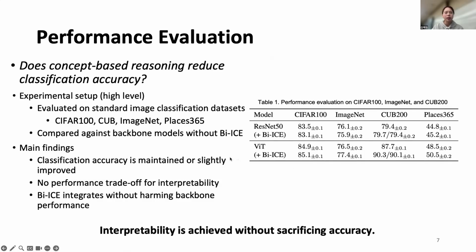The results showed that classification accuracy is maintained or slightly improved. This means that enabling concept-based reasoning does not degrade performance. So interpretability here is not a trade-off with accuracy. Instead, we gain transparency while preserving predictive power.